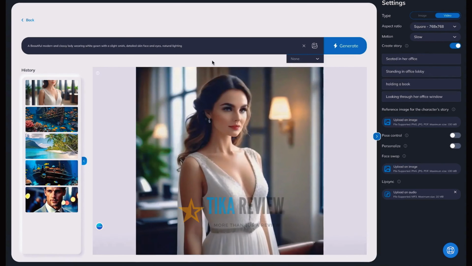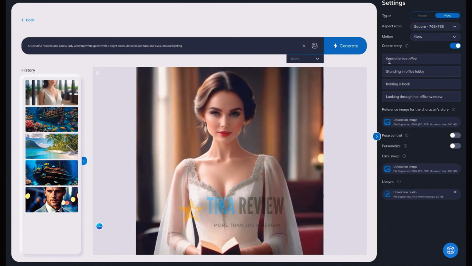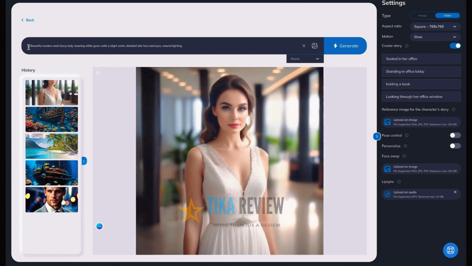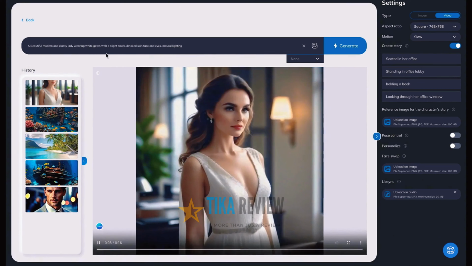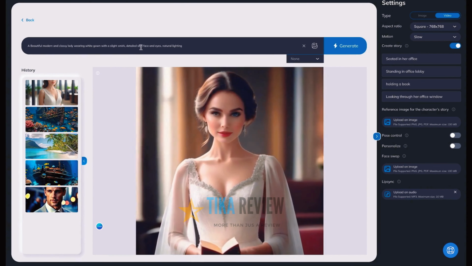What if we could actually put her in motion? All right, so by clicking Create Story on the right and then taking a prompt like this, a beautiful, modern, and classy lady wearing a white gown with a slight smirk, detailed skin and face and eyes, natural lighting. As you can see, that's basically what we've got here.